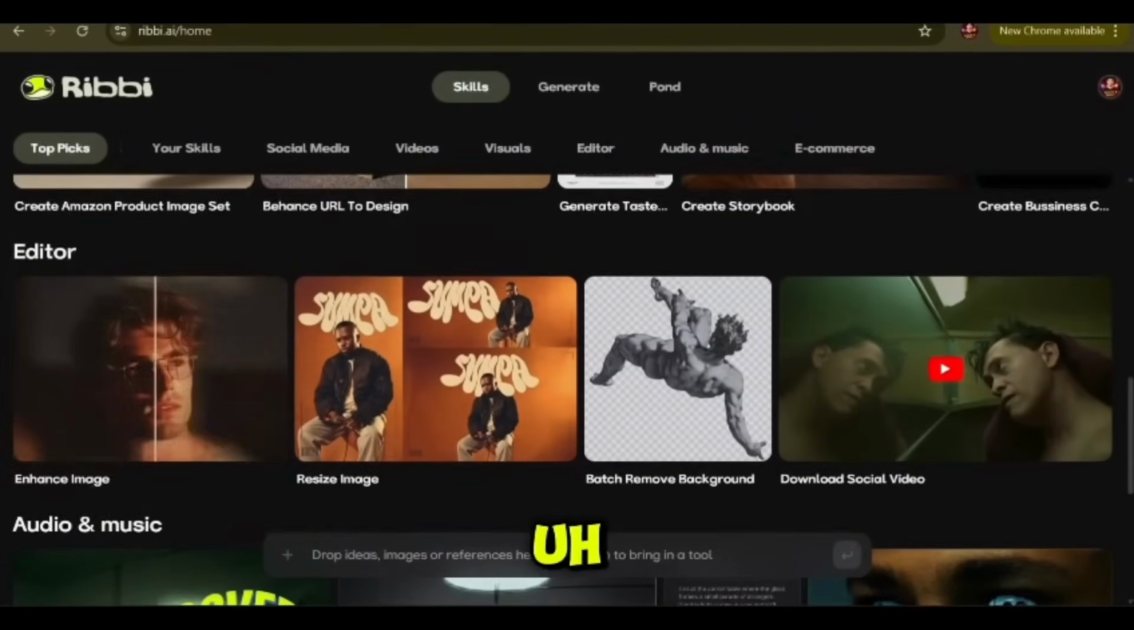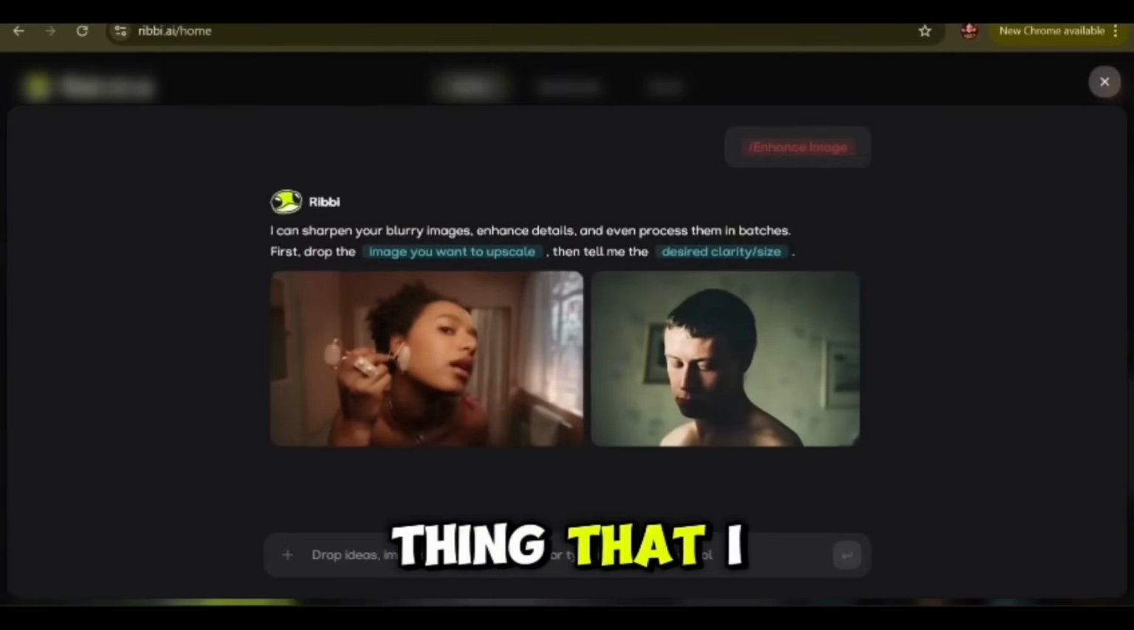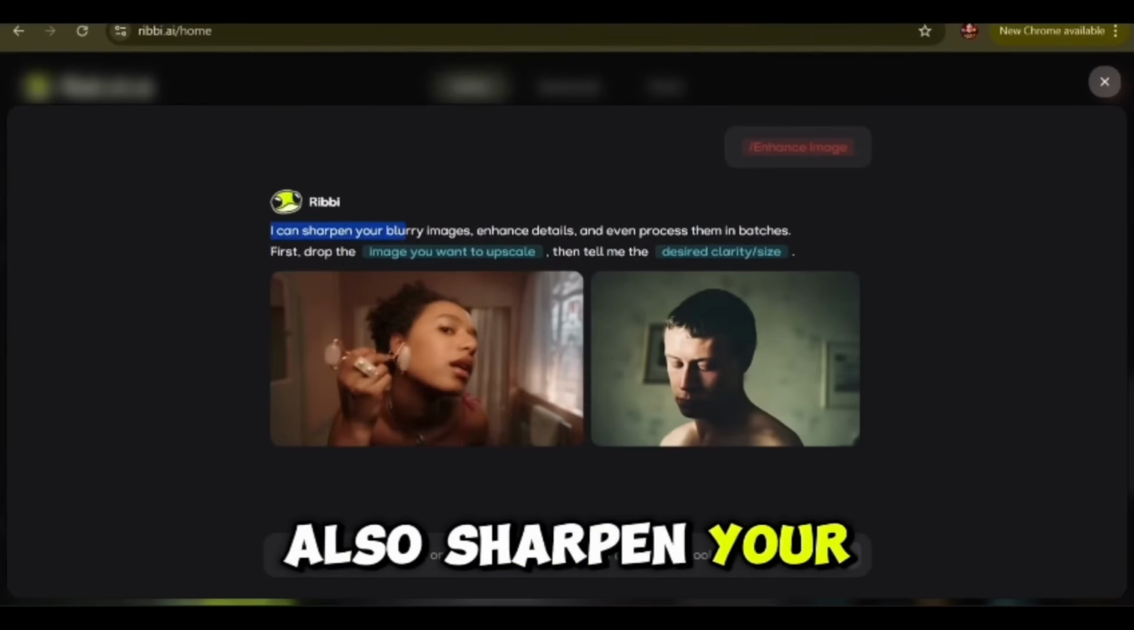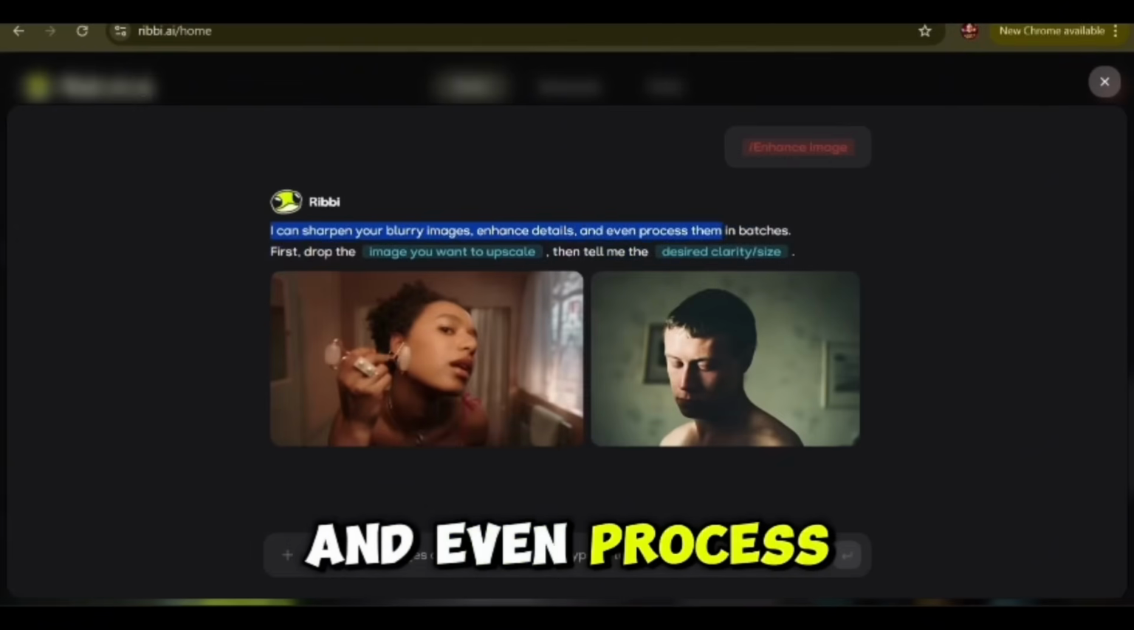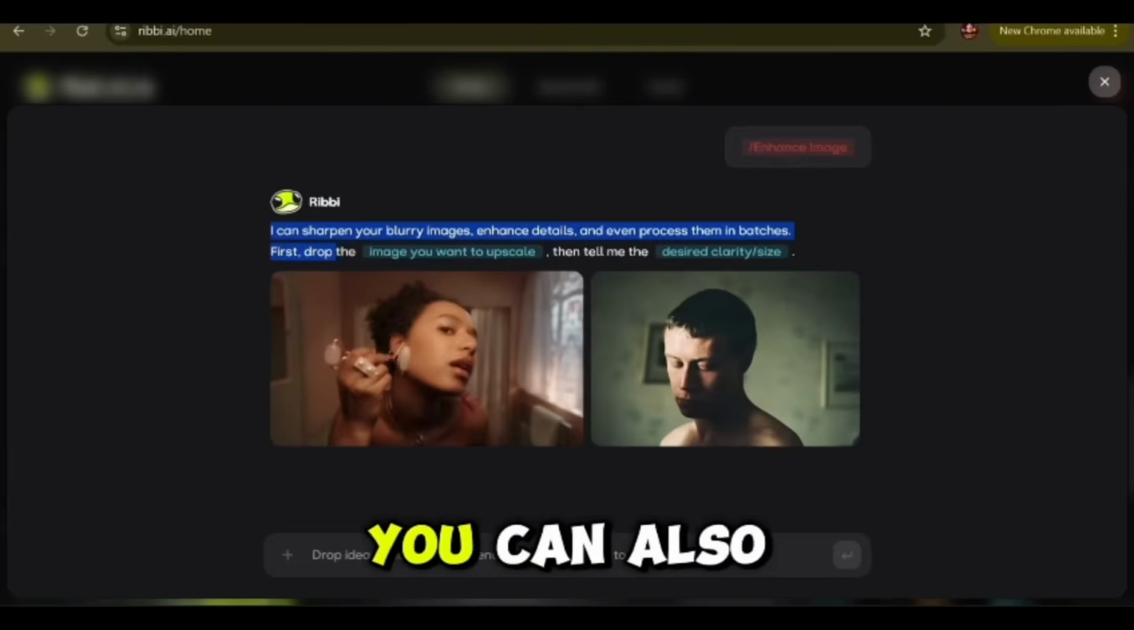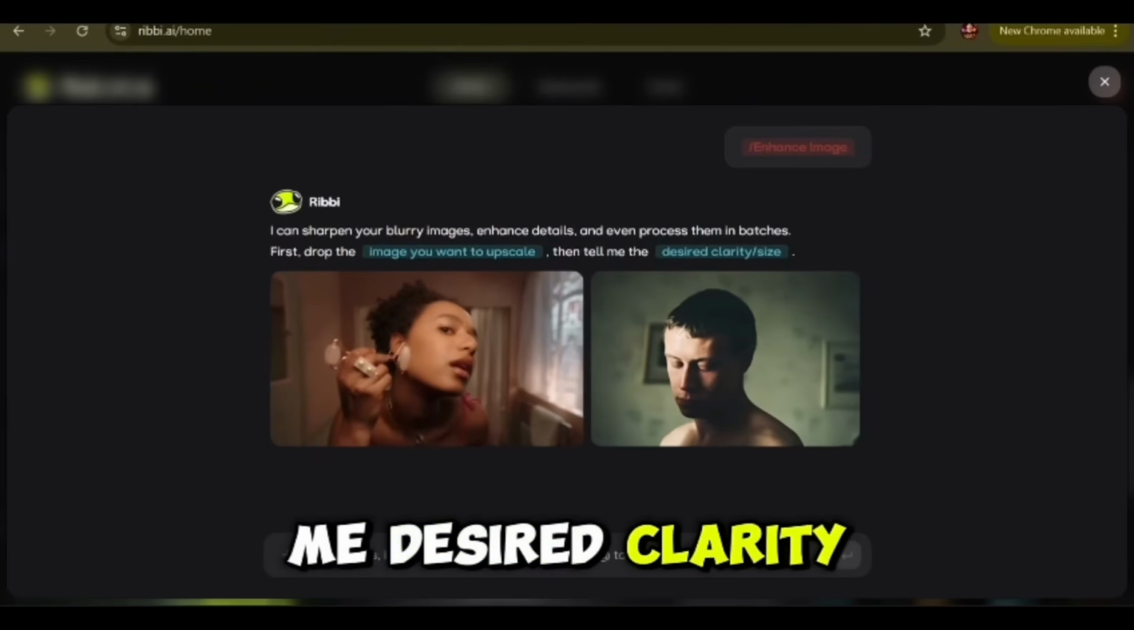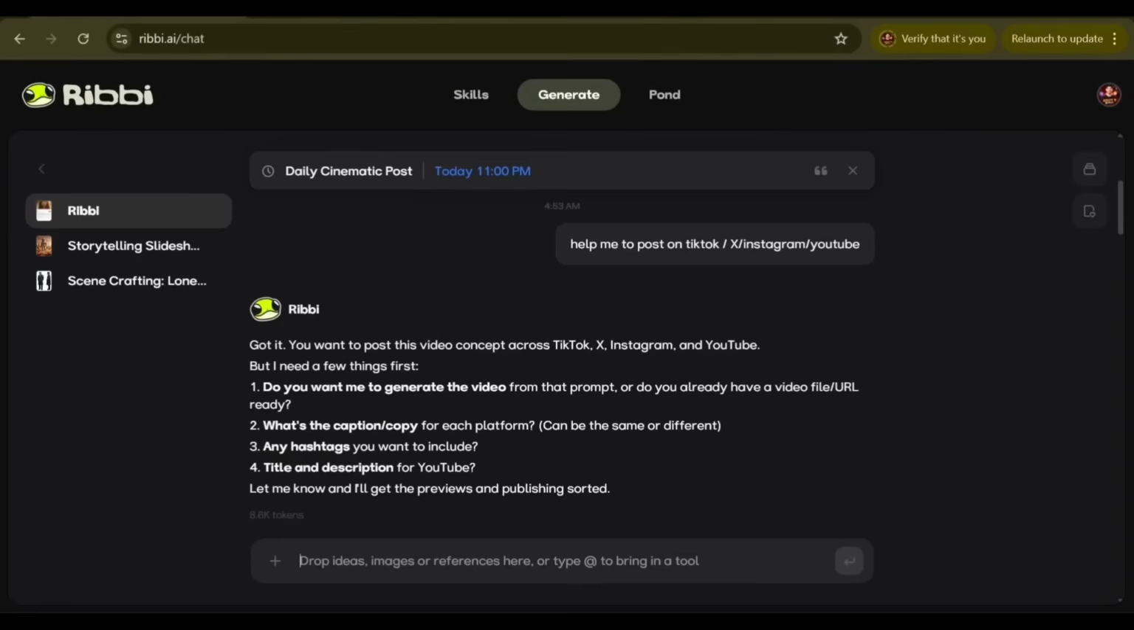That is one of the most promising and amazing things that I have ever seen. You can also sharpen your blurry images, enhance details, and even process them in batches. You can first upload the image you want to upscale and just tell it the desired clarity and size here.